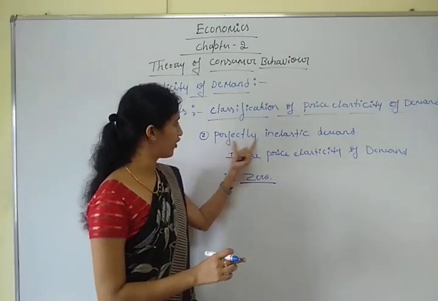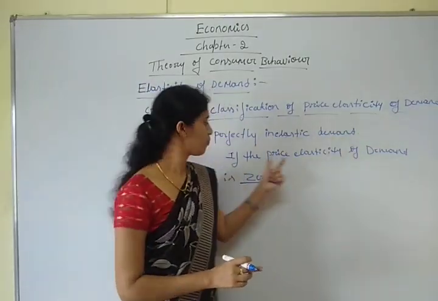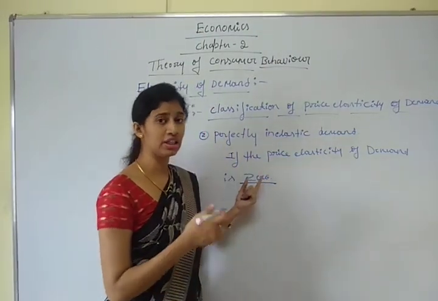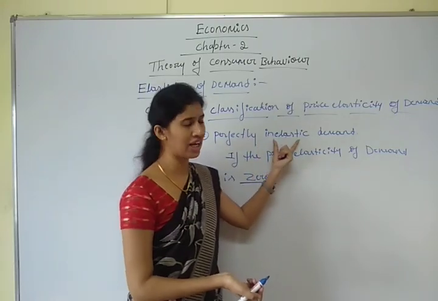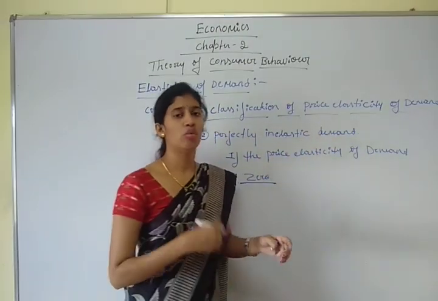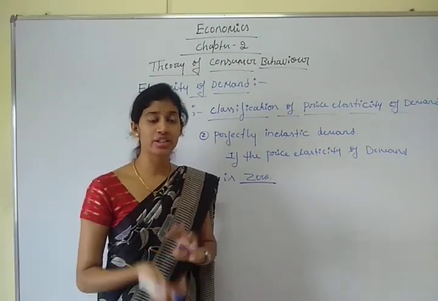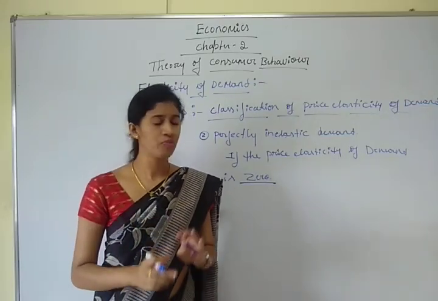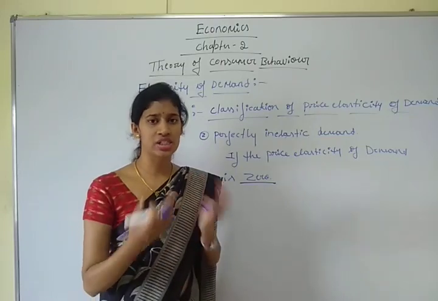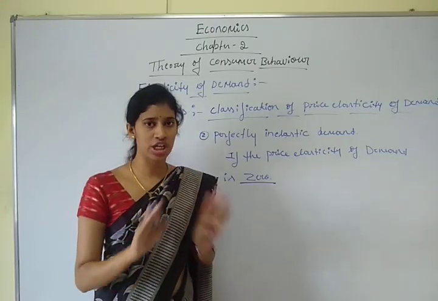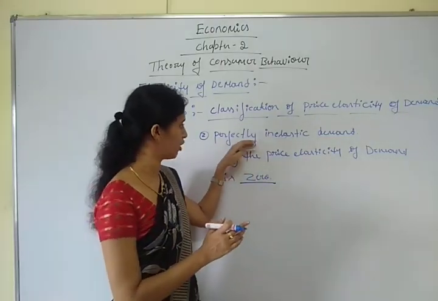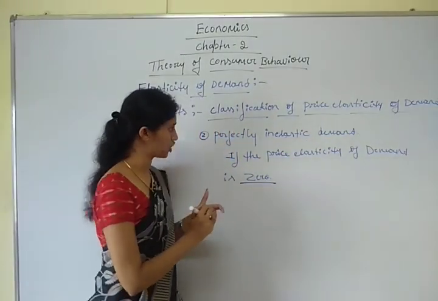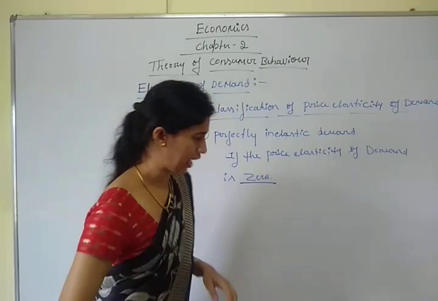Understood? So perfectly inelastic demand means if the price elasticity of demand is zero, then it is called perfectly inelastic demand. Here, whatever the changes in price, the quantity demanded remains unchanged, constant. Whatever changes happen in price, if the quantity demanded is unchanged, then it is called perfectly inelastic demand. It can be explained with the help of the diagram.